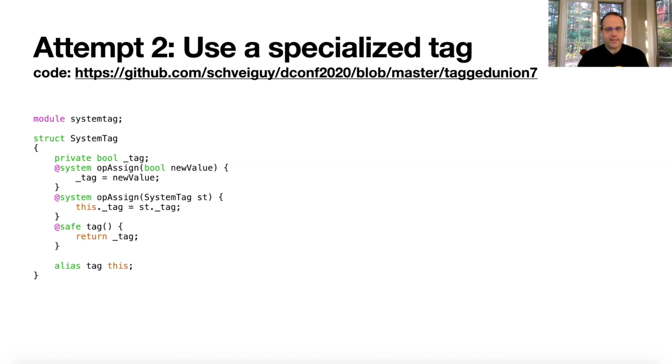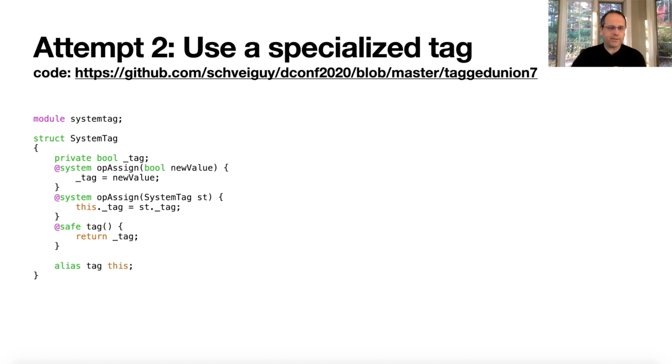So let's try a different attempt. You'll notice that the URL here points at a directory because in here we have two different files. I specifically separated out this system tag into its own file to make sure encapsulation works. Remember, private is only accessible within the module, so I want it in its own module.